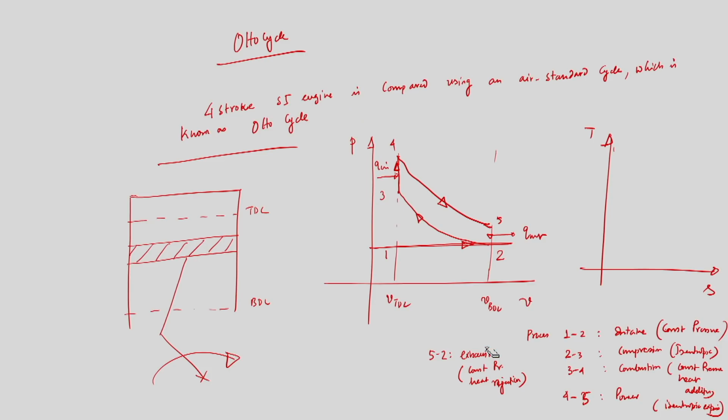This is not rejection, this is exhaust, that some amount of combustion product will go out. As I said, this is not exactly exhaust; rather, after the power stroke, whenever the piston is travelling near to BDC, we should open the exhaust valve. So some amount of exhaust combustion product will go out immediately after opening the exhaust valve. Why are we opening so?